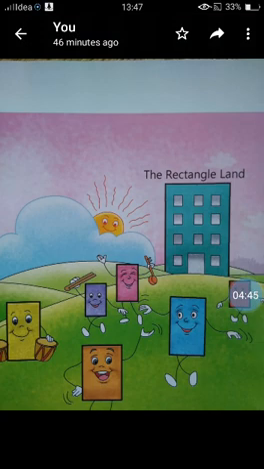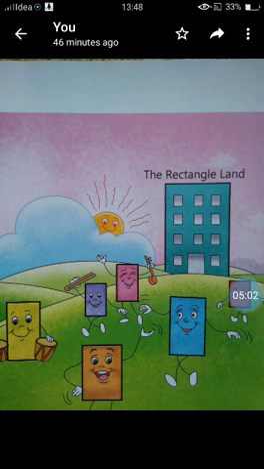Now see this picture. What shapes is this? Rectangle. These are the rectangles. They come from the rectangle land. They have 2 short and 2 long sides.